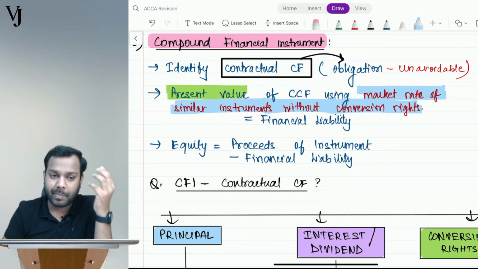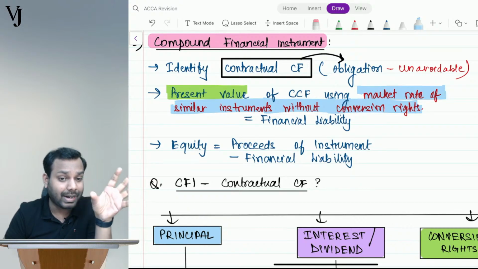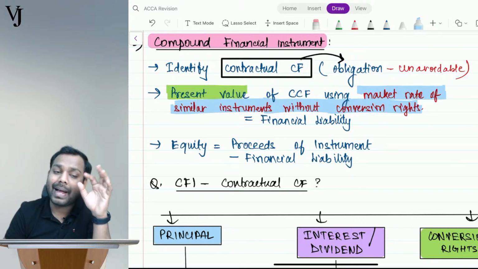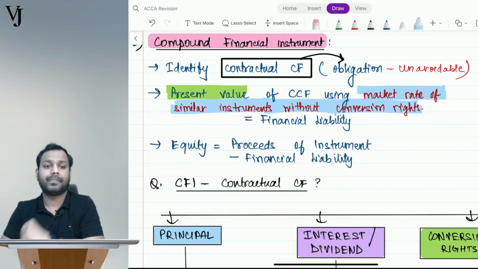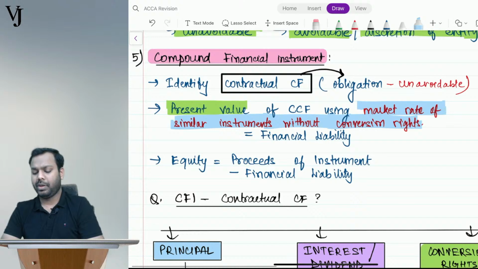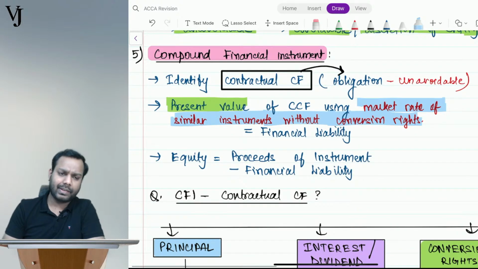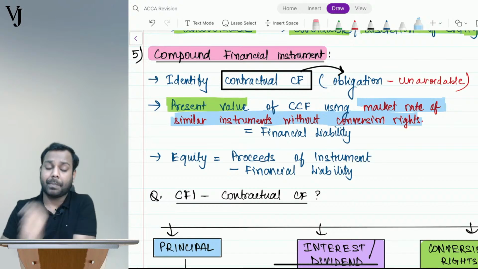And I believe in share based payments, when I was saying that whenever any options are issued to the vendor with settlement alternative, we apply the principles of compound financial instruments, right? I discussed this on day 3, or day 2, I believe it was, when I discussed the share based payments. I told you that it applies the principles of financial instruments, compound financial instruments.